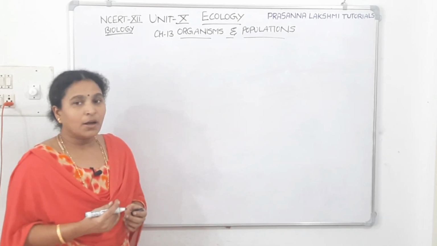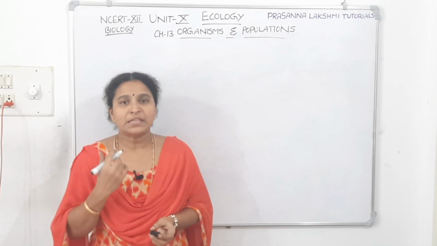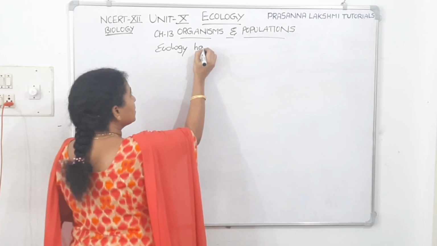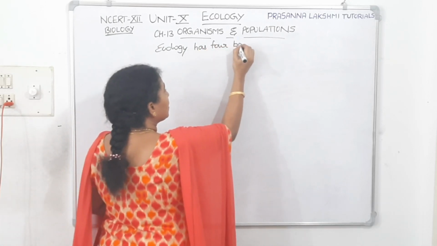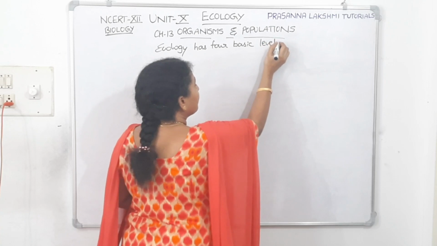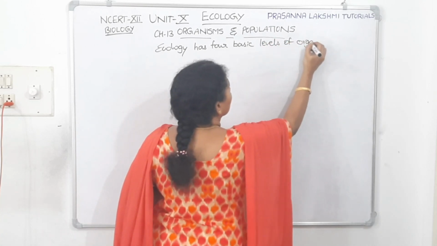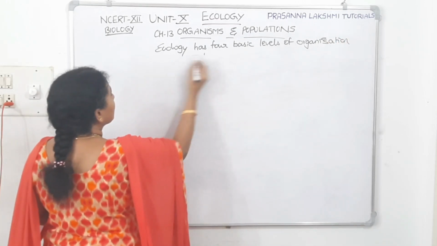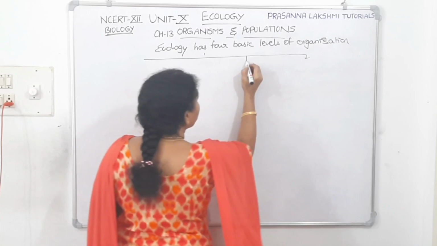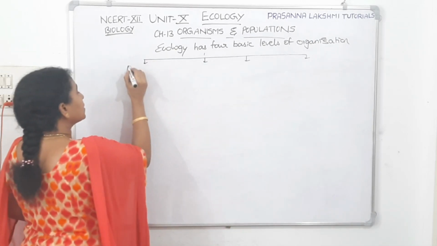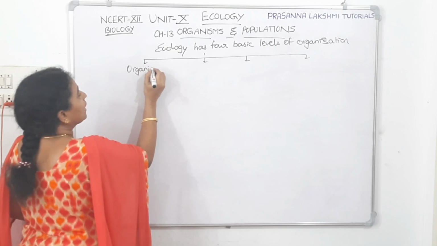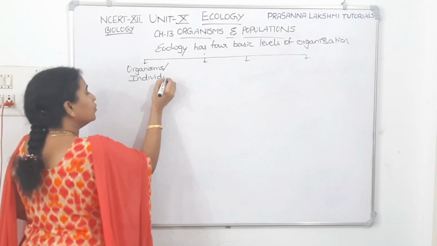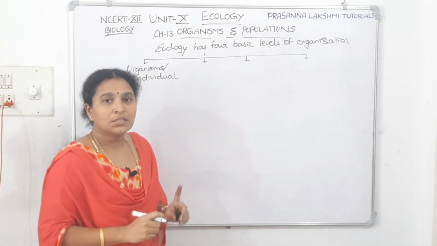So, when we see what are organisms and what are populations, we have to study that under ecology. Ecology has four basic levels of organization. What are the four basic levels of organization of ecology? One is called organism level, or we can call it individual level, and the second one is population level.